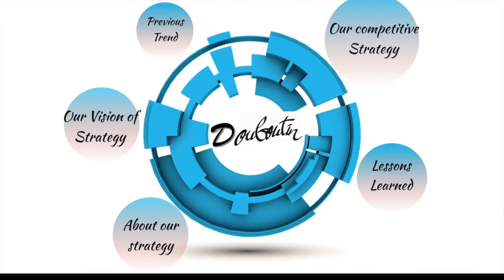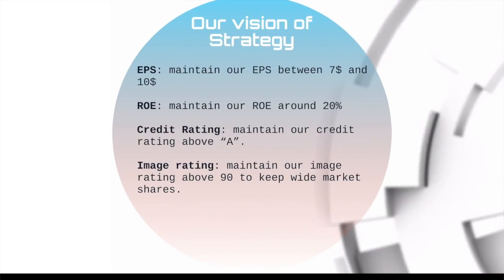Concerning our vision of strategy, for the earning per share, we wanted to maintain it between $7 and $10. For the return on equity, we want to maintain it around 20%. For the credit rating, we want to maintain it above A, and for the image rating, we want to maintain it above 90 to keep wide market shares.